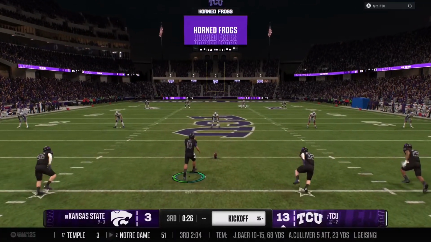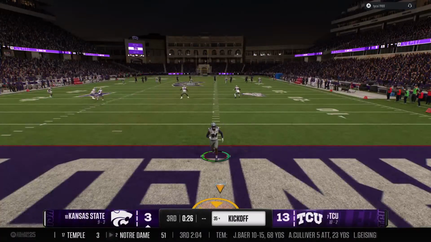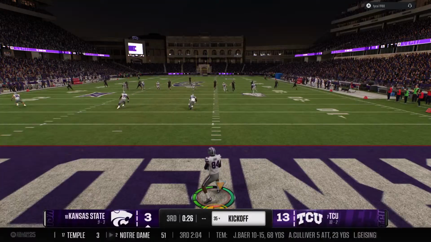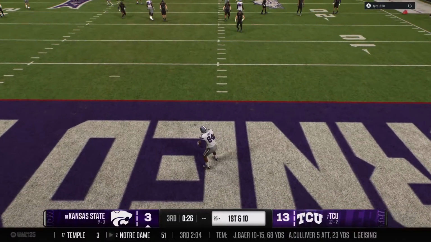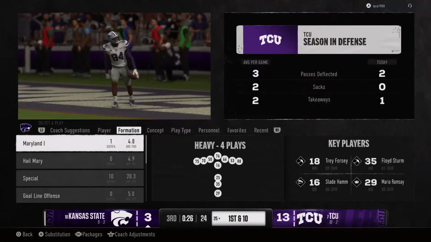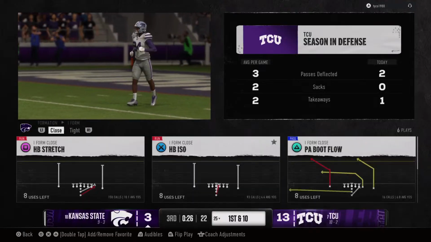So after coming away with 3 in that drive, the kickoff team is out. He thought about returning it, but instead takes a knee. It'll be a touchback, and they'll start at the 25.